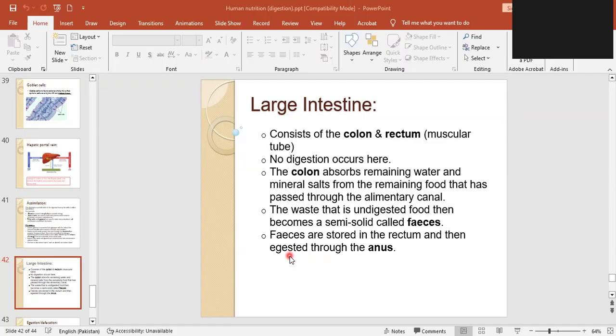Excretion is something on which chemical action occurred, like urine. Urine is an excretory product. Urine is removed by excretion. Feces is removed by egestion.